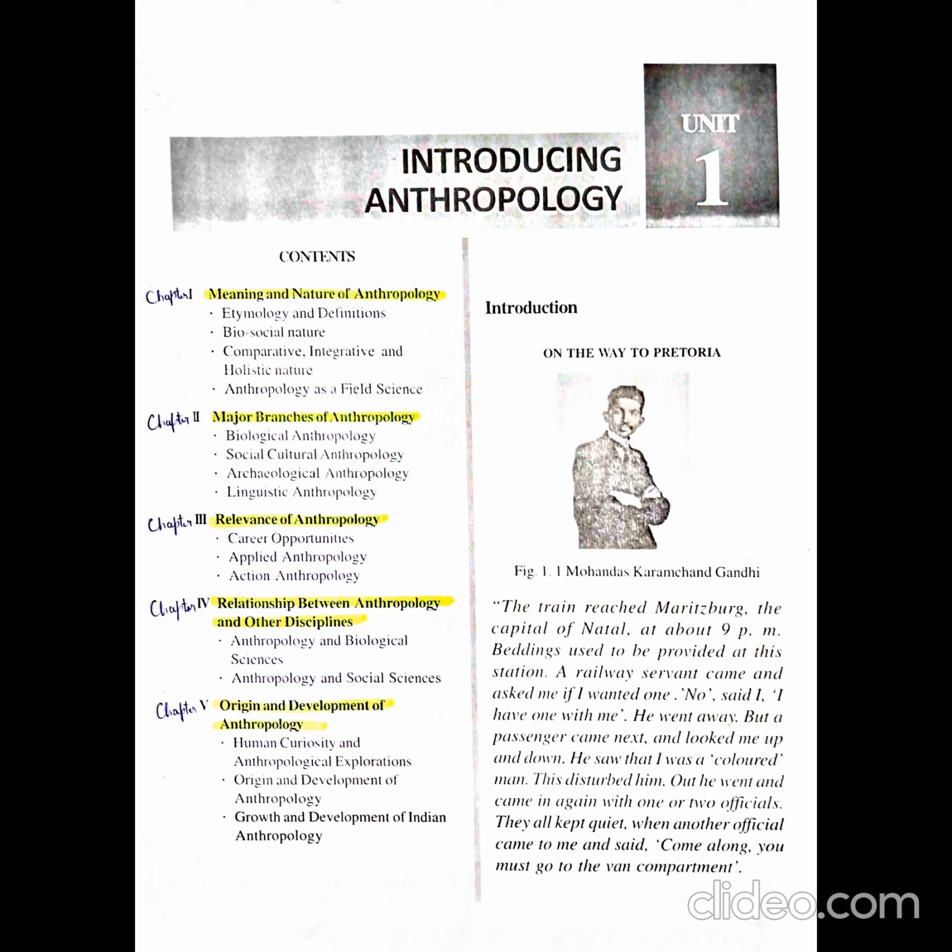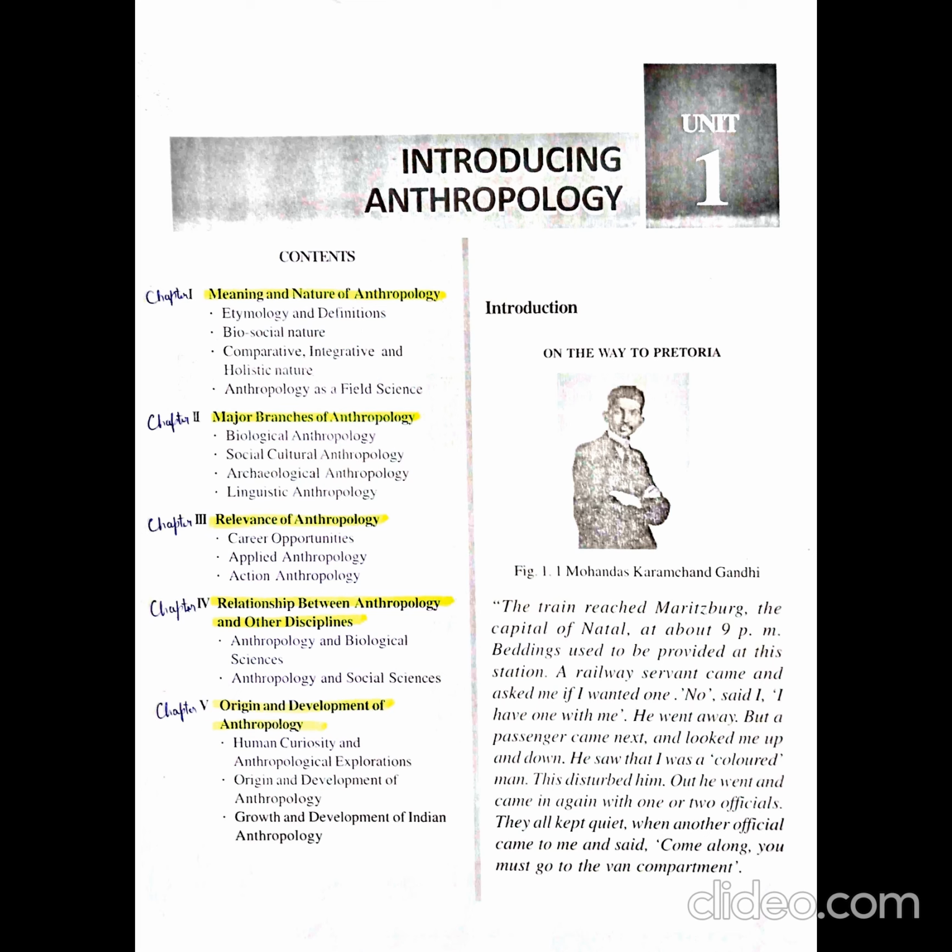Now this word anthropology was given by the famous Greek philosopher Aristotle. Etymologically, the word anthropology is derived from 2 Greek words, anthropos and logos. Anthropos means human and logos refers to study or science. It means anthropology is the study of humans, or anthropology is the science of human beings.